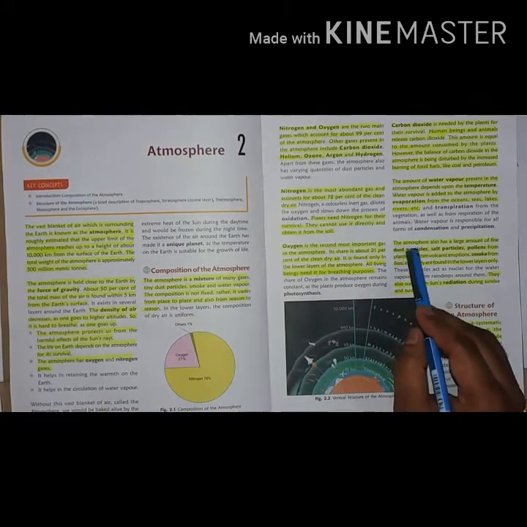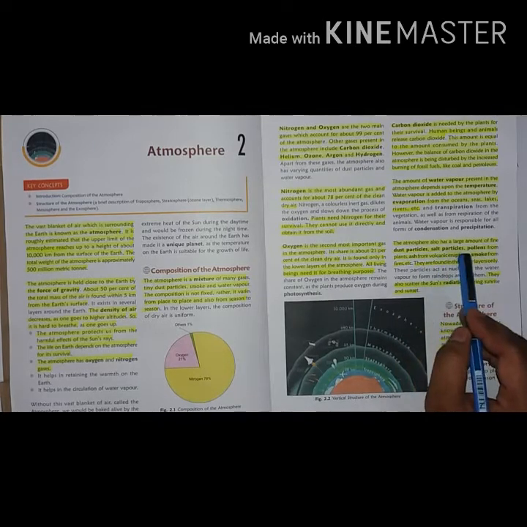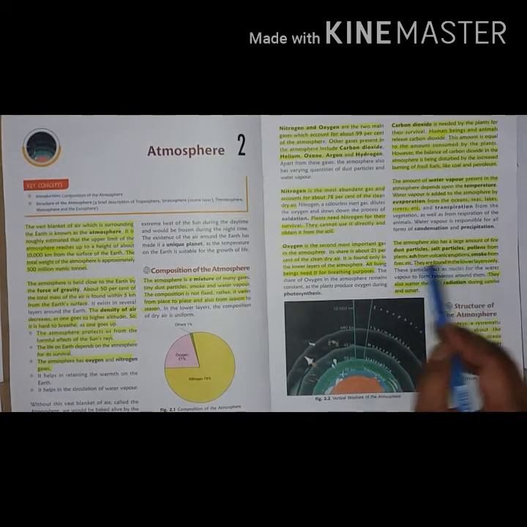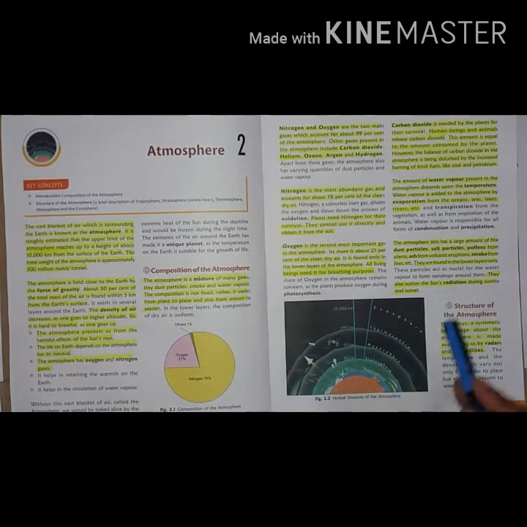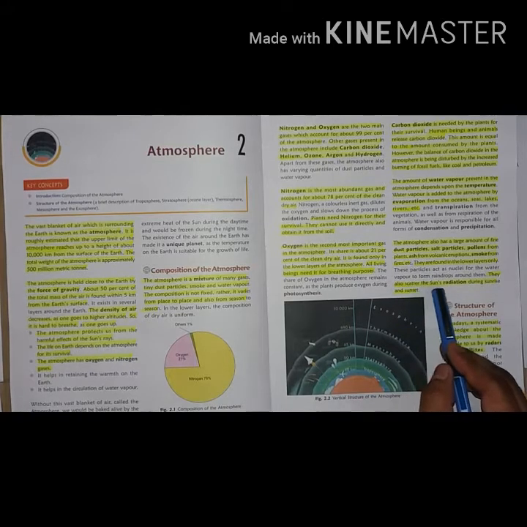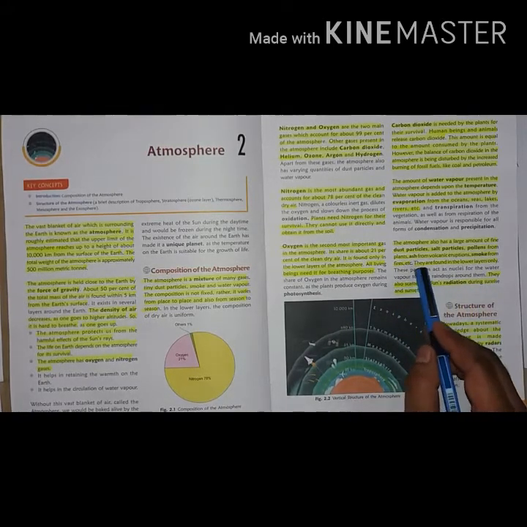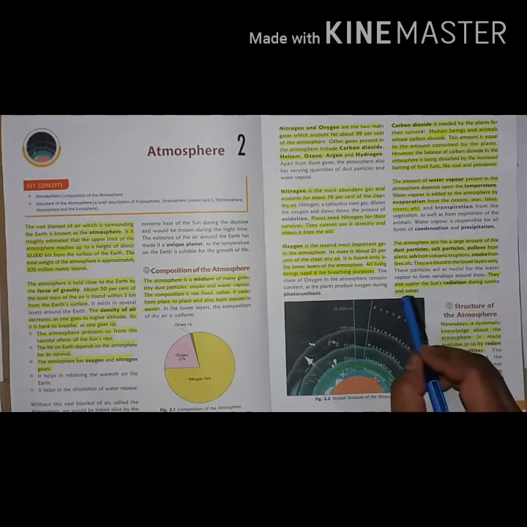The atmosphere also has a large amount of fine dust particles, salt particles, pollen from the plants, ash from volcanic eruptions, smoke from the fires, etc. They are found in the lower layers only. The dust particles also scatter the sun's radiation during sunrise and sunset.